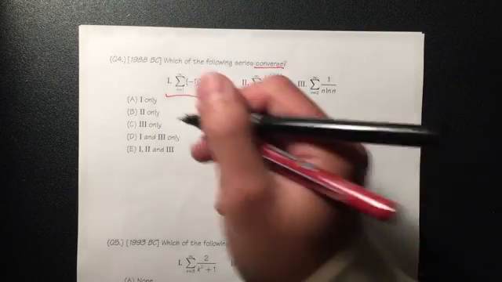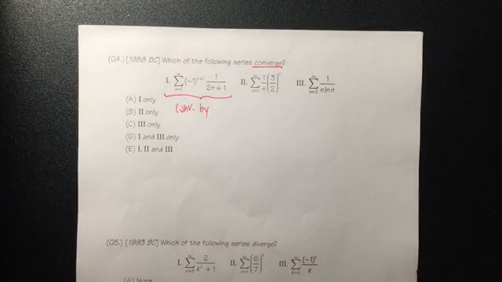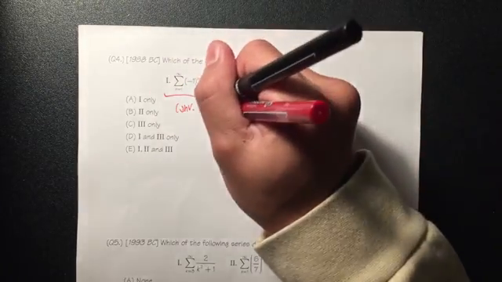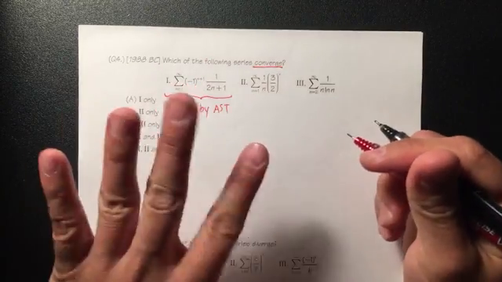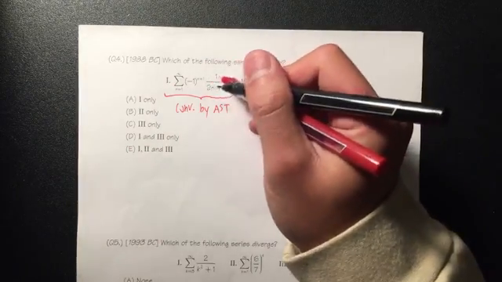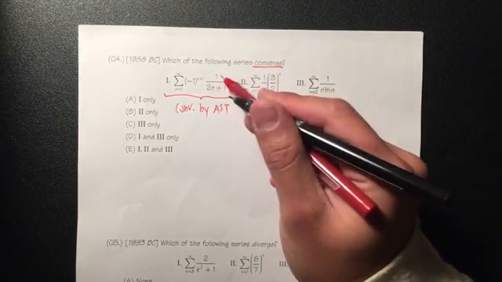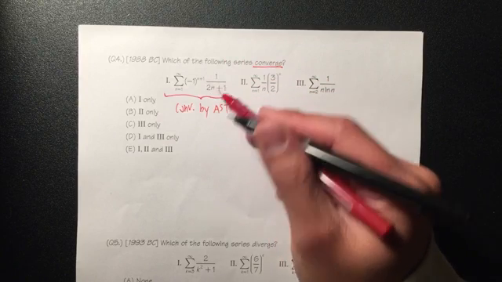Convergent, yes. This right here converges. Why? AST, that's right, Matthew. Alternating series test. Because you see, this is the alternating part, you have the -1 to the whatever power. And this is 1 over 2n plus 1.